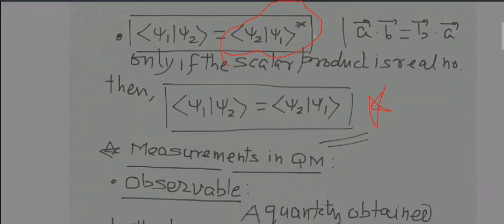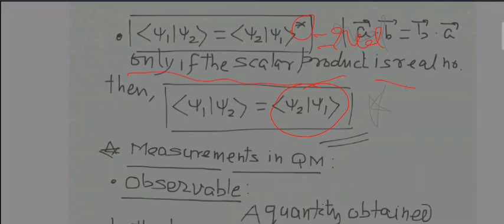So suppose these values come out to be real, what will happen? Even if I take its complex conjugate, the value is going to be the same.